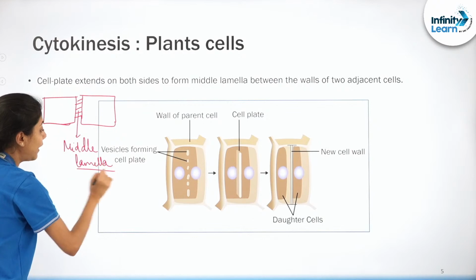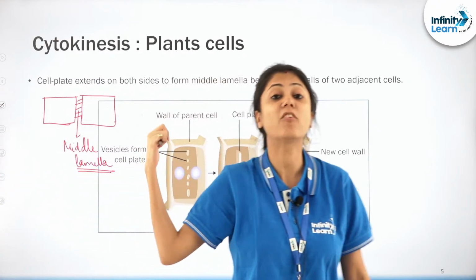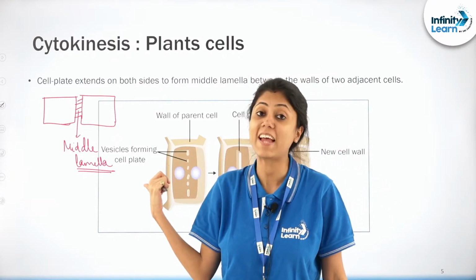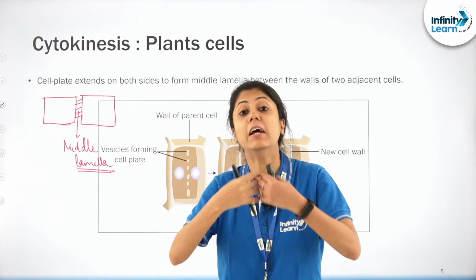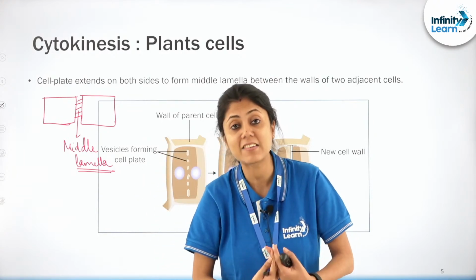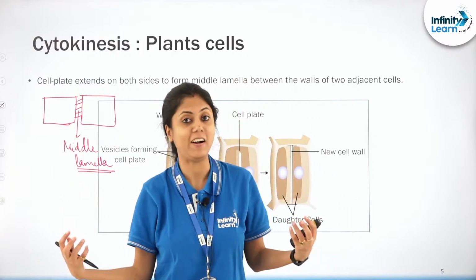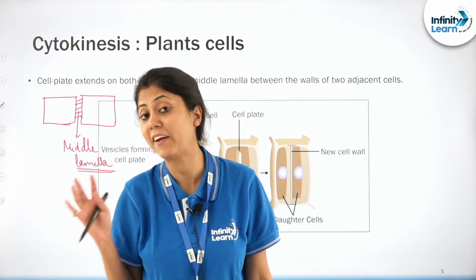So let me tell you the first formed structure in the cell. It is what? It is the middle lamella in case of the plant cell. And what exactly is the middle lamella? It is the cell plate which helps in dividing the parent plant cell into the daughter plant cells. Clear?